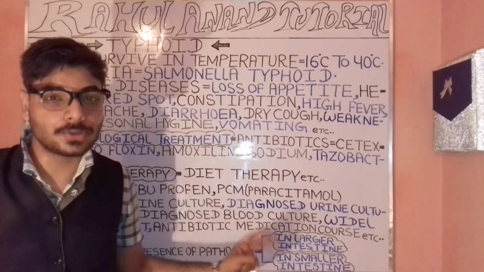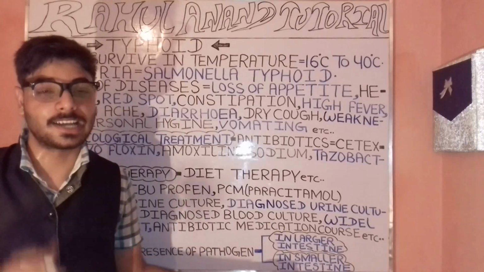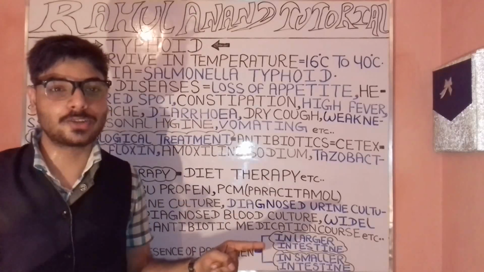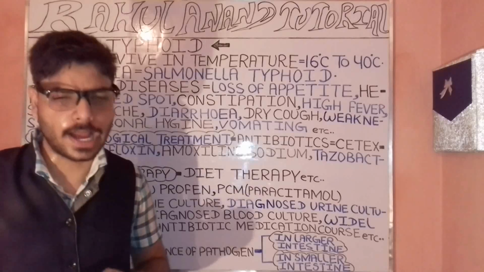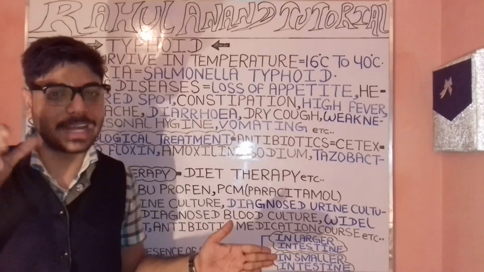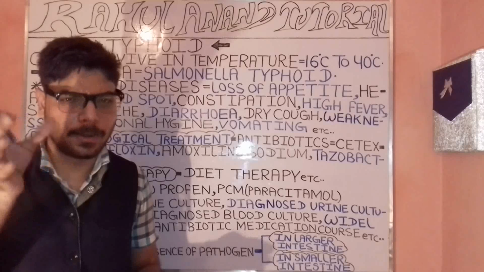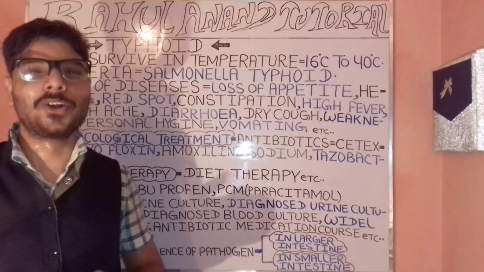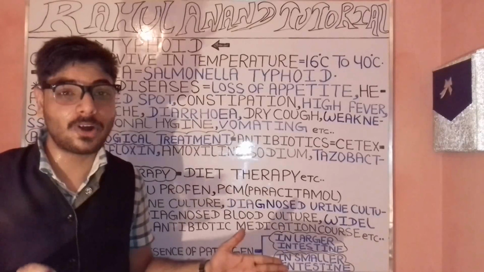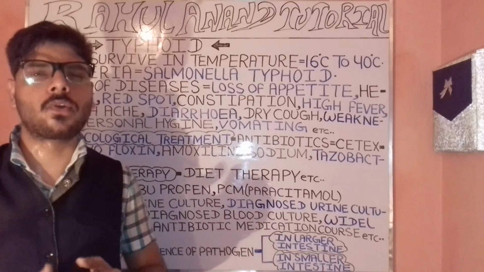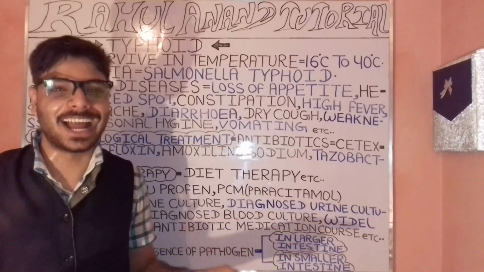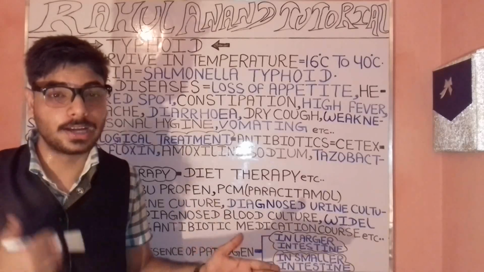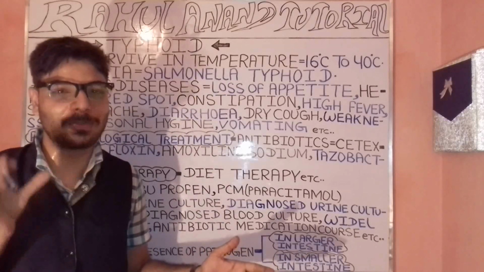Now, we are talking about the smaller intestine as well as the larger intestine. Remember, the smaller intestine has the jejunum as well as the ileum, playing an important role in absorption. When we talk about the role of the smaller intestine, it plays an important role in the mixing, grinding and churning of the food ingredients present in the smaller intestine.